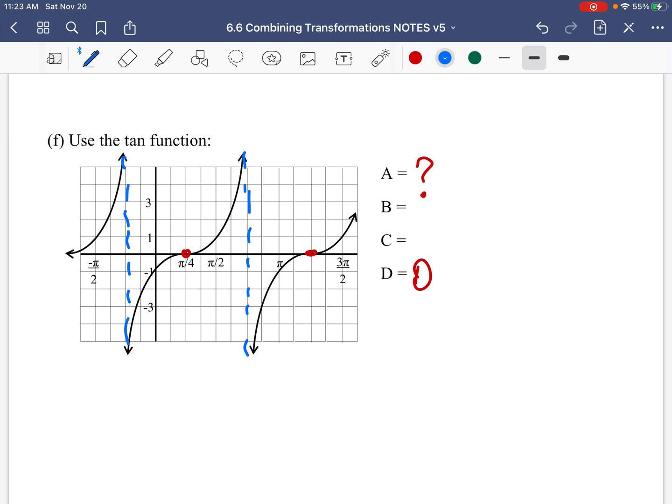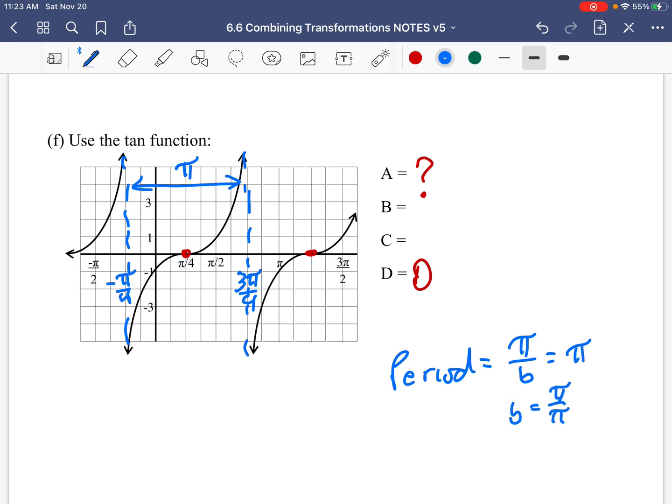Now, pi over 4, pi over 2, so this is 3 pi over 4. This is minus pi over 4. So this is a period of pi. So period is pi over b equals pi. Cross multiplying. Once again, b is 1. Now, practice doing that. Please do it.